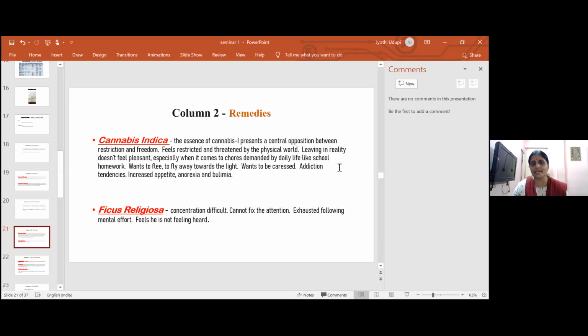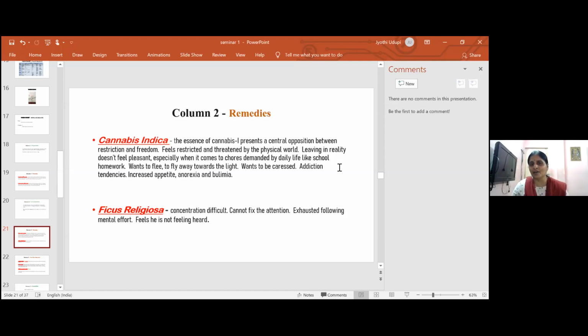Then I was just asking, the child gave me lot of fear symptoms. Then mother told me second child is diagnosed with ADHD. Very common drug, what I used to think before was stramonium, capsicum, calcarea group of remedies.